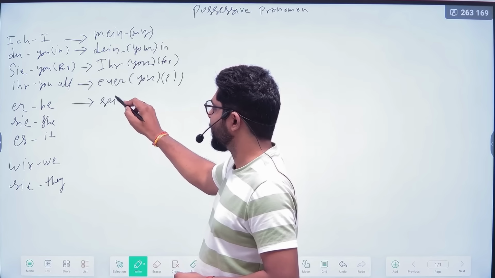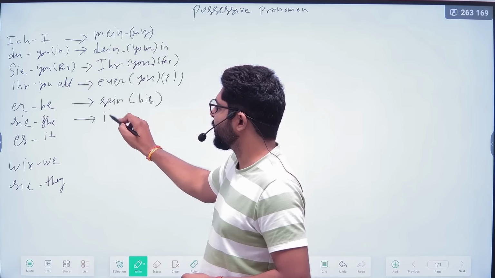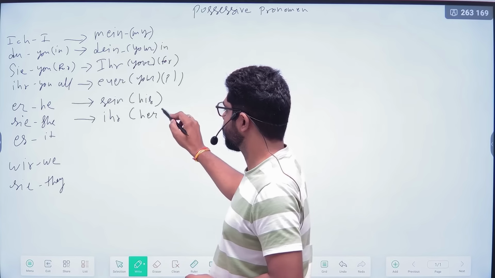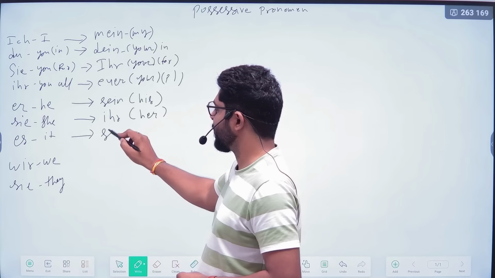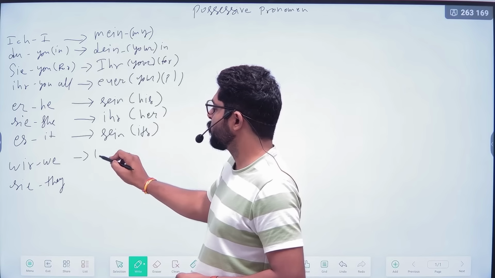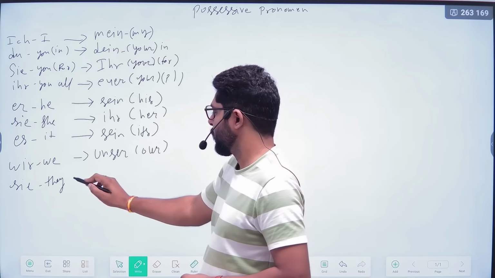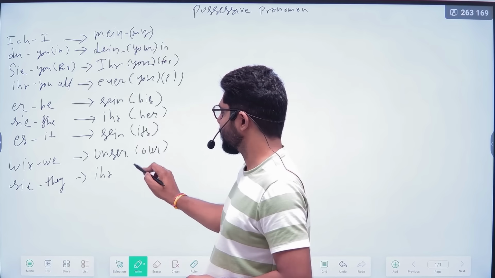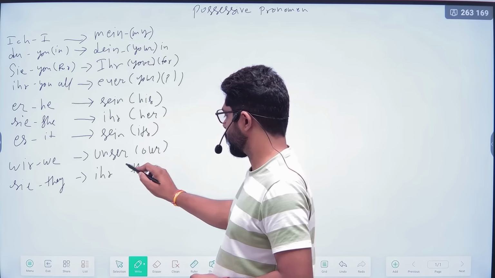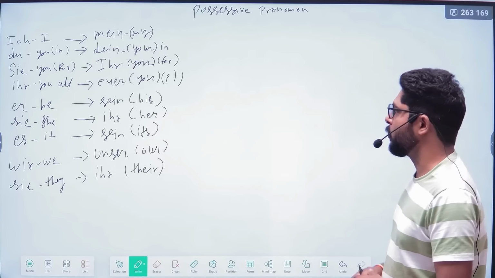Sein means his. Ihr means her. Sein means its. Unser means our. And ihr means their. So in this way, these will be the possessive pronouns.